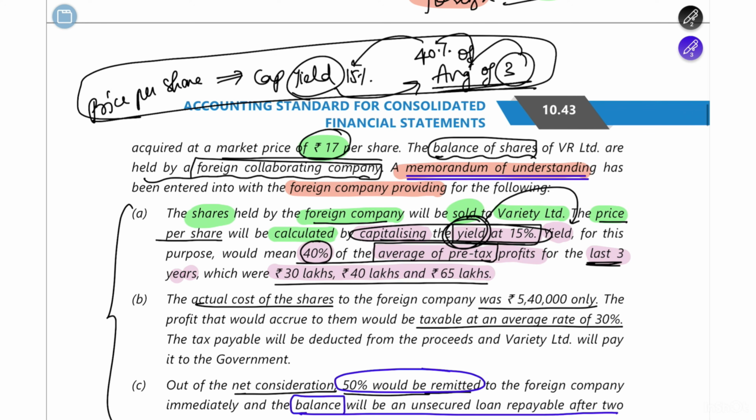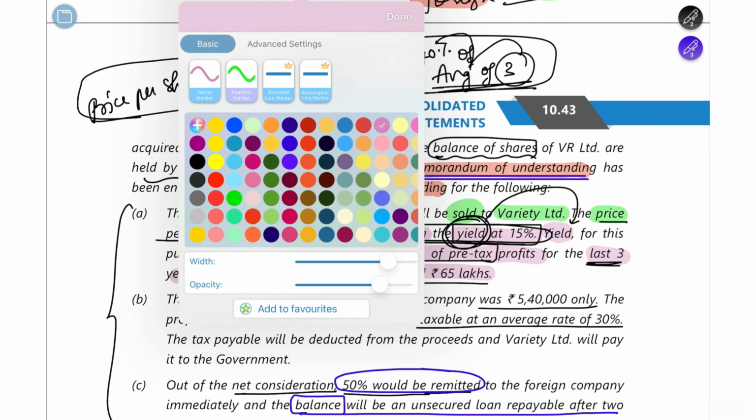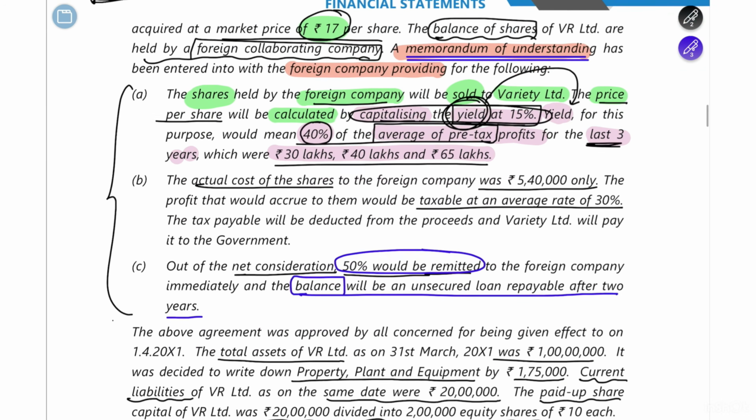Next is, for now, if you are able to understand the question even 50%, you are good. Okay. They are saying that the actual cost of the shares to the foreign company, at what price did the foreign company actually buy those 54%? It was for 5,40,000 only.